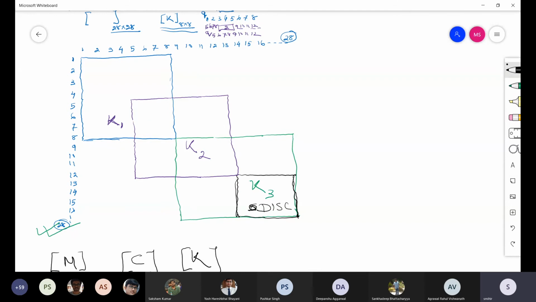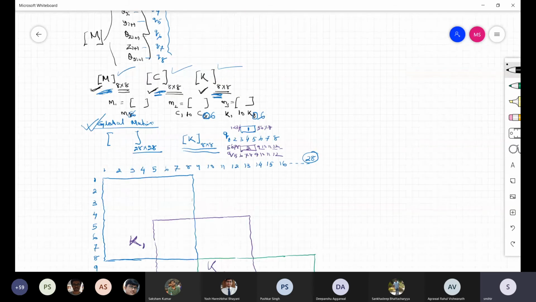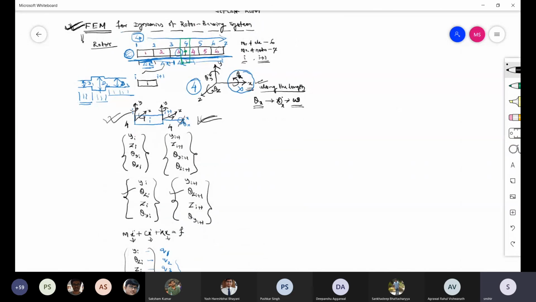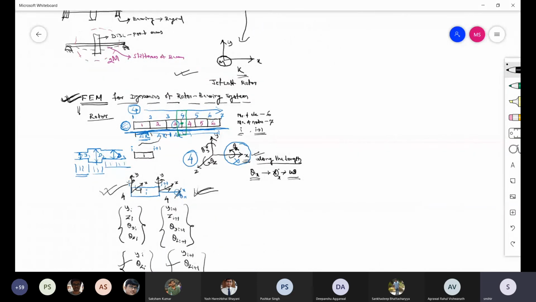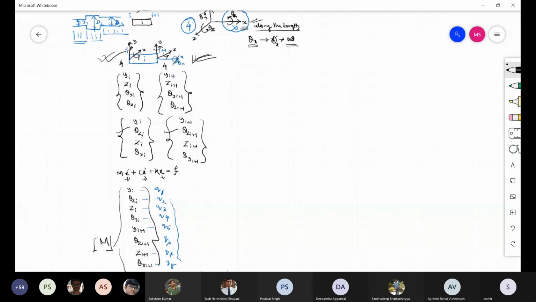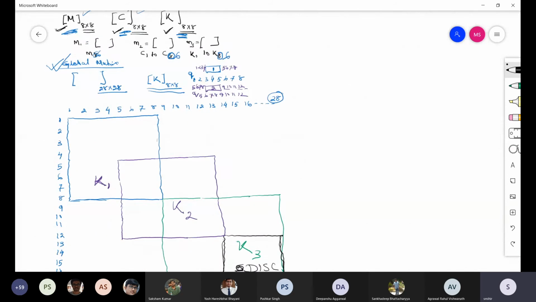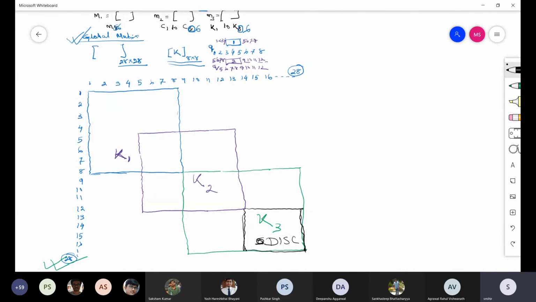Okay. So imagine if the disk is not at the center, if the disk is at node number 2, then in that case you have to add this 4x4 matrix at 5, 6, 7, 8. If node number 2, then it is at 5, 6, 7, 8, row and column. Okay. So we have added the disk here.